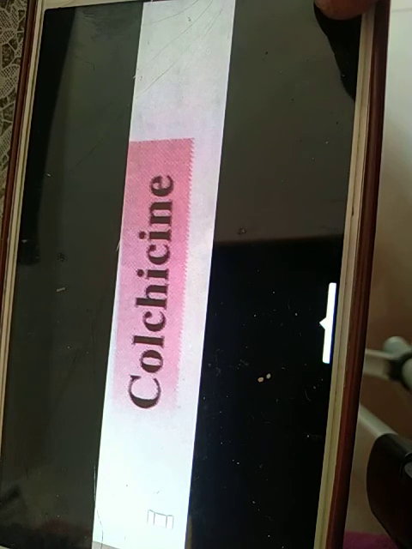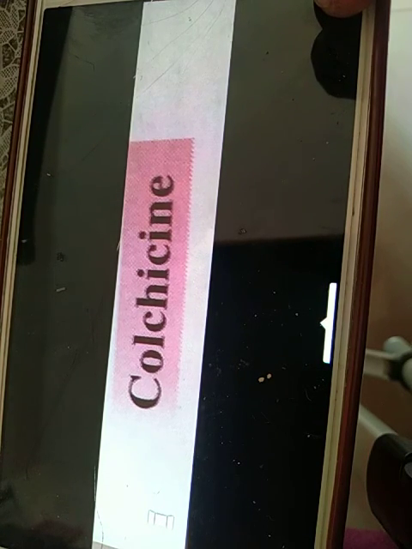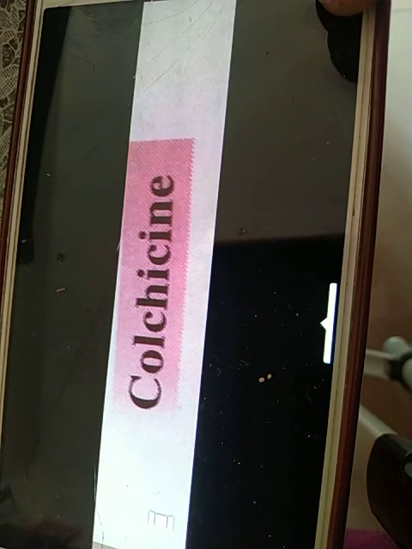Now let's do colchicine. It is an alkaloid widely used in plant breeding for doubling the chromosome number. Colchicine is extracted from the corms of autumn crocus, that is Colchicum autumnale. The alkaloid does not allow the formation of the spindle because it prevents the assembly of microtubules. It is therefore called the mitotic poison.